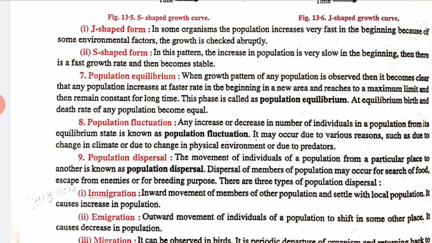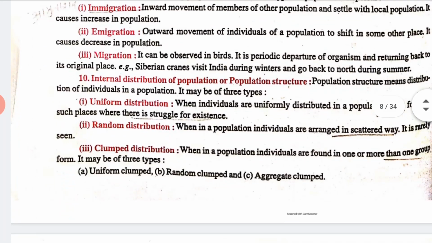Now, next we have population dispersal. What is population dispersal? The movement of individuals of a population from a particular place to another is known as population dispersal. Means when a particular species can go from one place to another, that is known as population dispersal. Now, the last and the 10th point we have is internal distribution of population or population structure.